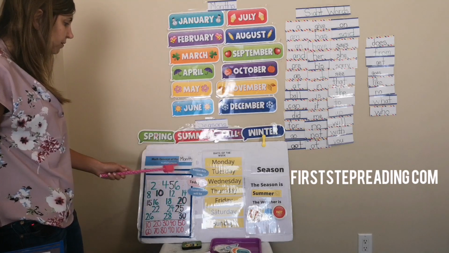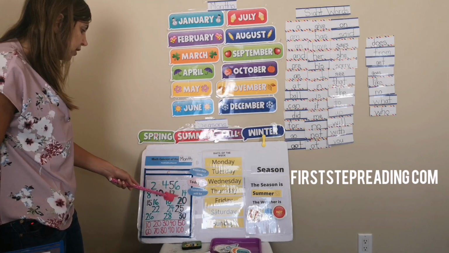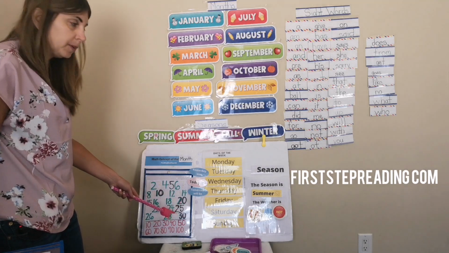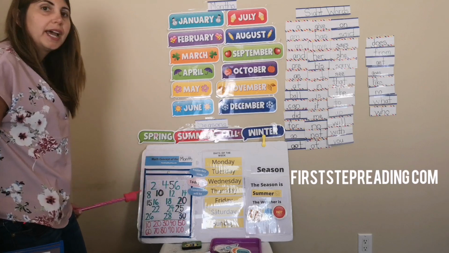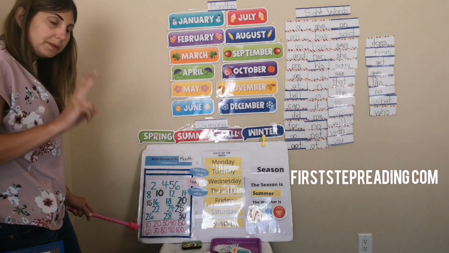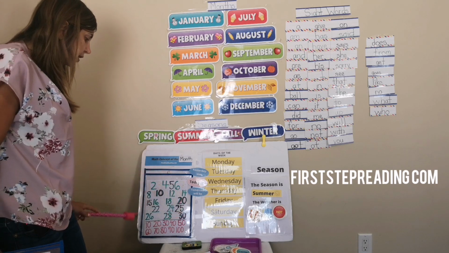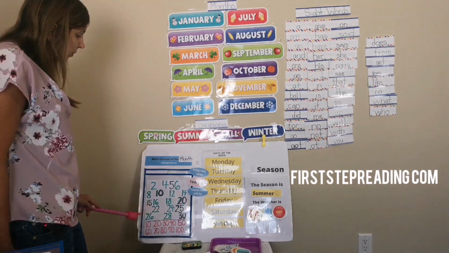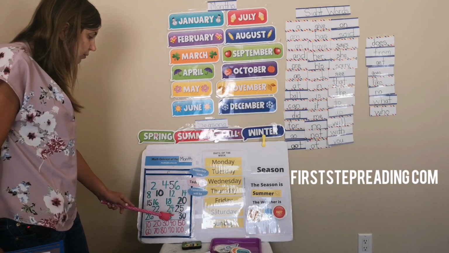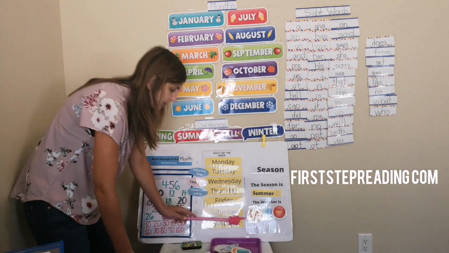Now we're going to count by fives. 5, 10, 15, 20, 25, 30. Good job. Now at the very bottom, we're going to count by tens 2 times. 10, 20, 30, 40, 50, 60, 70, 80, 90, 100. One more time. 10, 20, 30, 40, 50, 60, 70, 80, 90, 100.